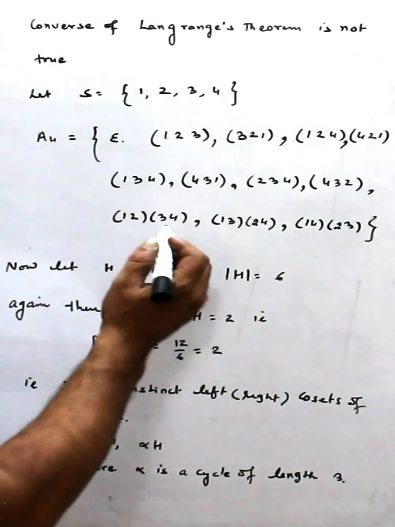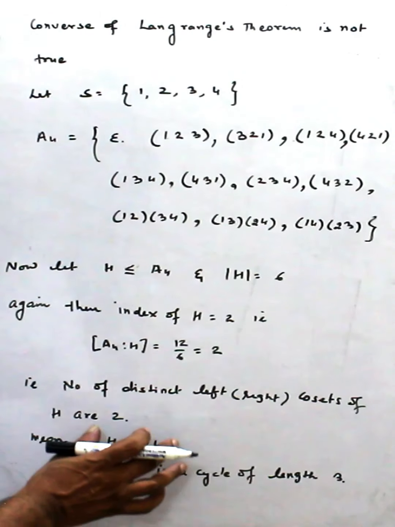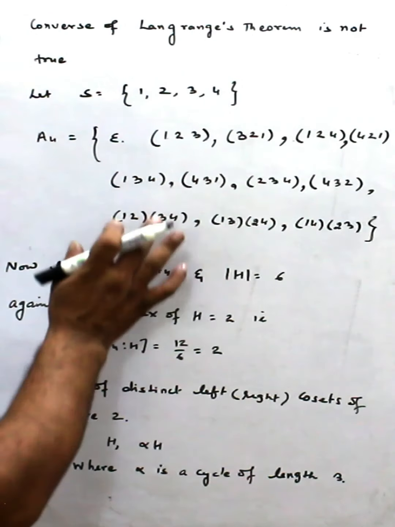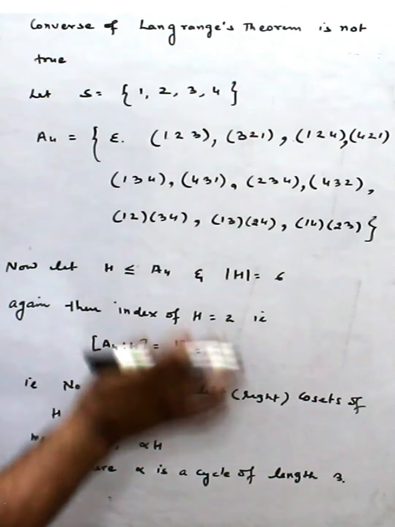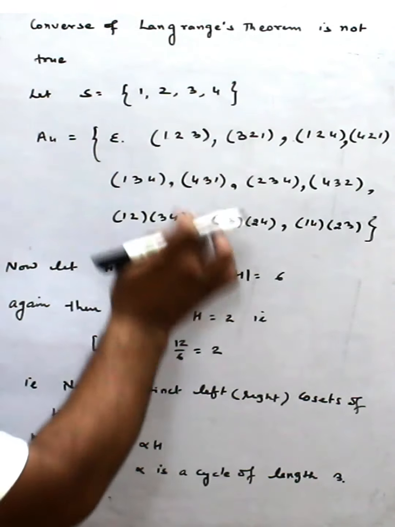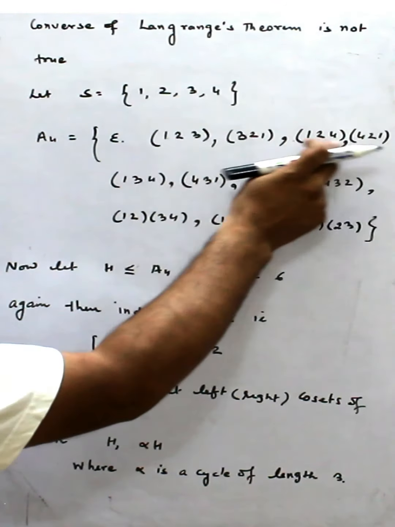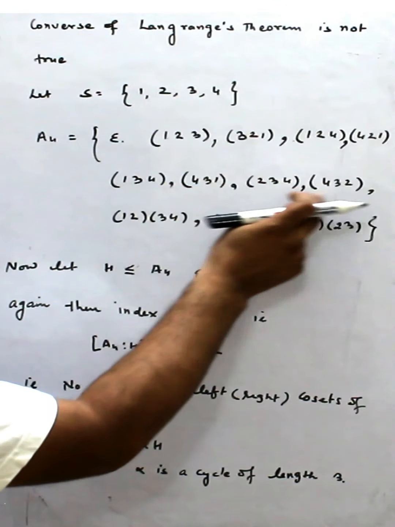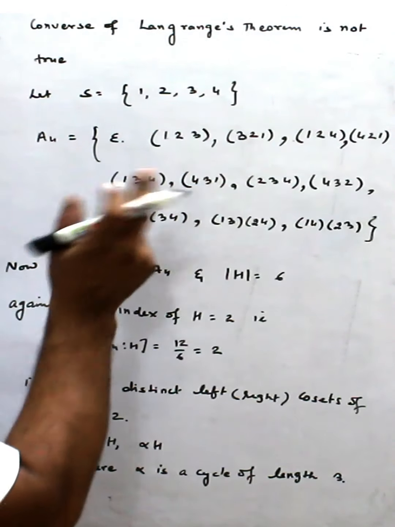Why? Because some element will definitely be there which is not included in H. The length 3 elements are 8, and H has only 6 elements, so at least one element is out.